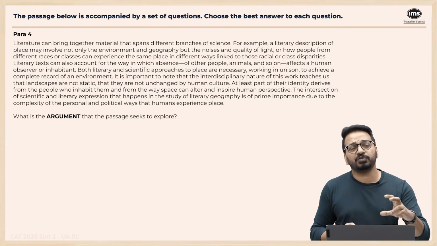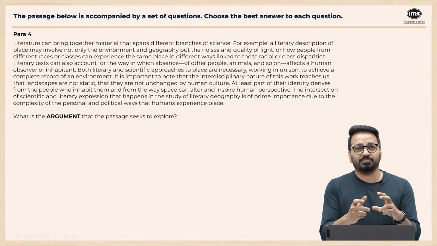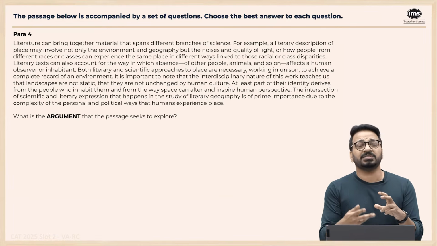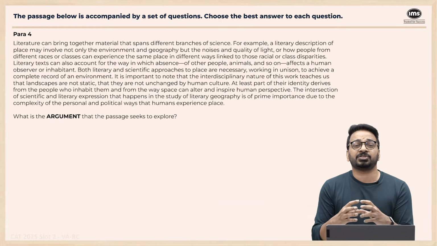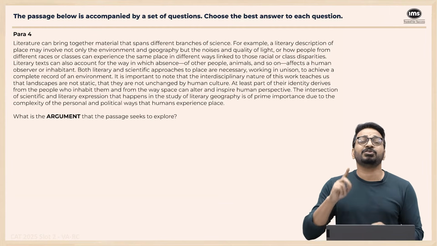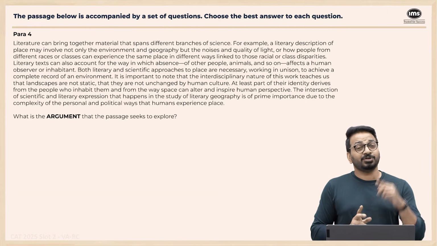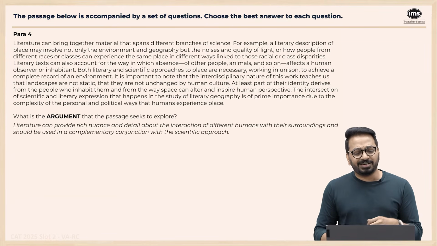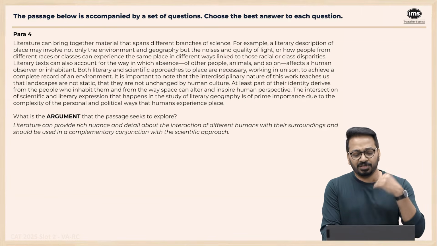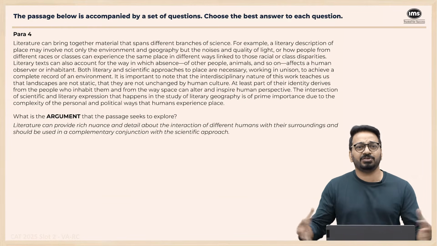Literature is a wonderful tool to understand a place, right? And the people's interaction in their place, understand human condition, and it should be used in conjunction with all the other sciences so that we can understand the human condition better. So it's only one idea in this whole passage, right? Literature can provide rich nuance and detail about the interaction of different humans with their surroundings and should be used in a complementary conjunction. So basically you need to use both.